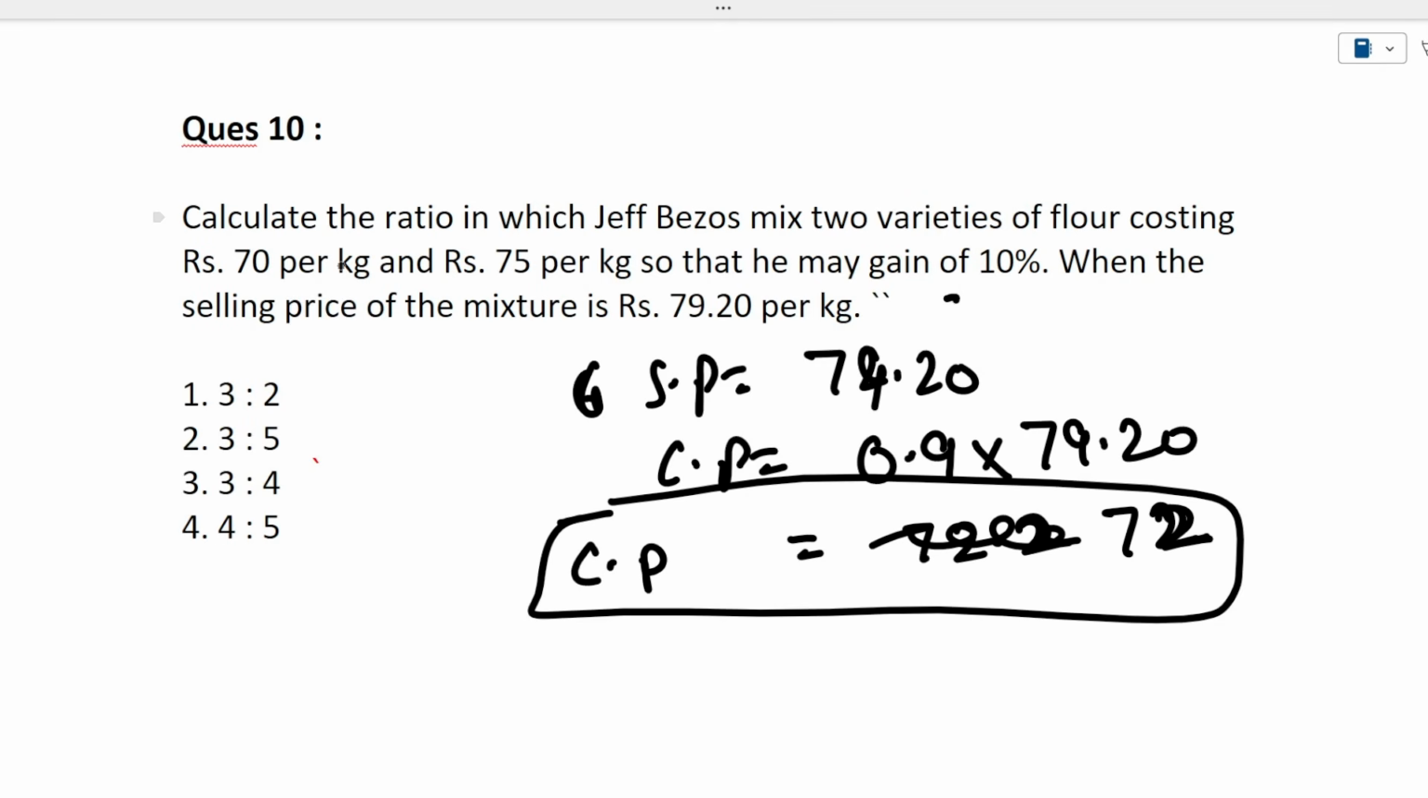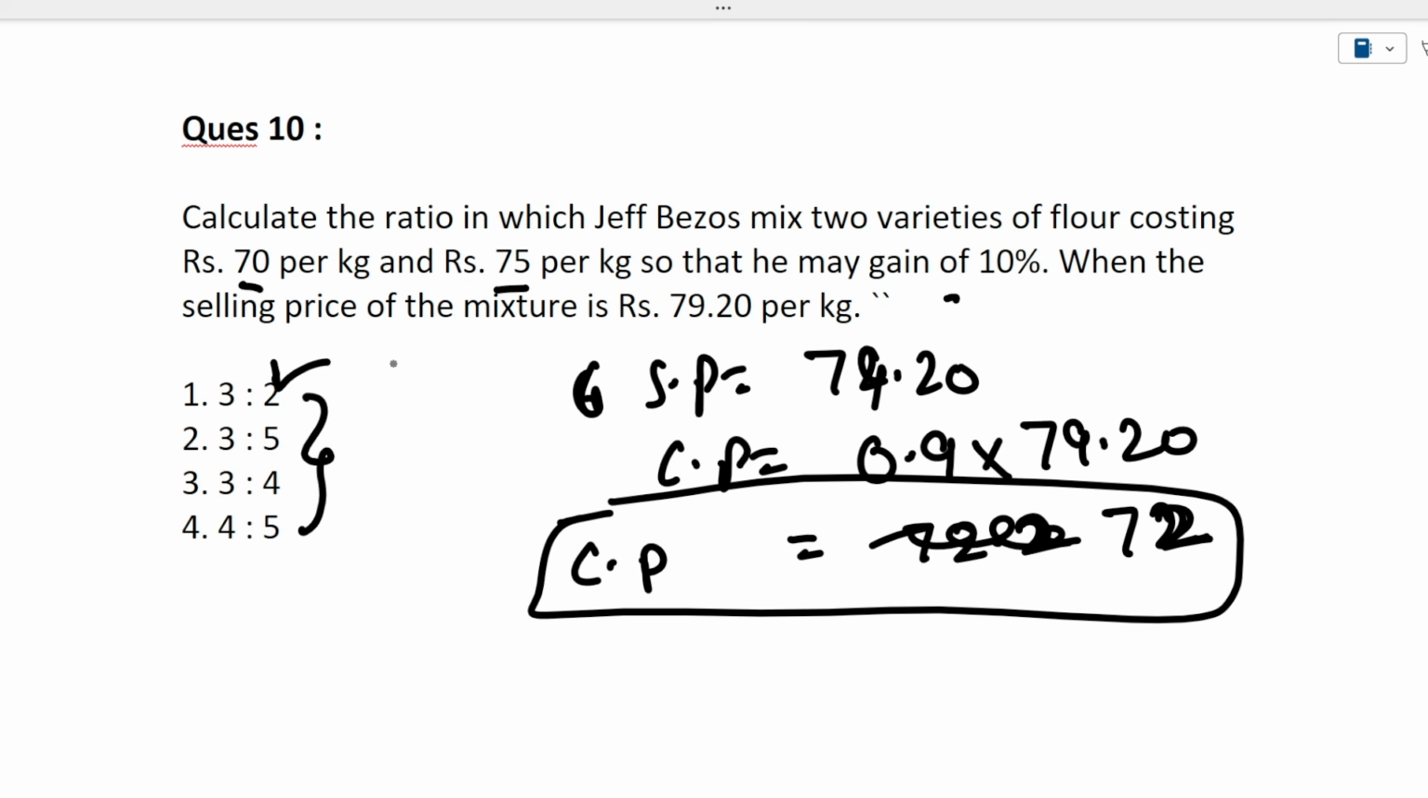The first flour costs 70, the other costs 75. It is clear that he has mixed more of the 70 per kg flour than the 75 per kg flour, because the actual price is somewhere near 70 per kg. So it means the quantity of the first flour is greater than the quantity of the second flour. If you look at the options carefully, there is only a single option wherein the quantity of the first flour is greater than the quantity of the second flour.